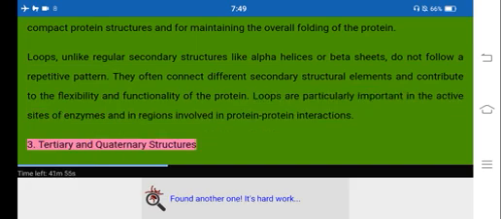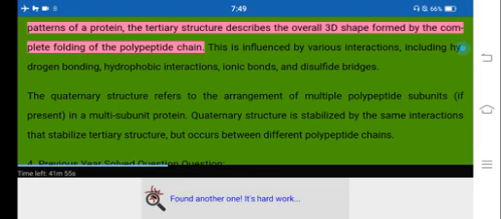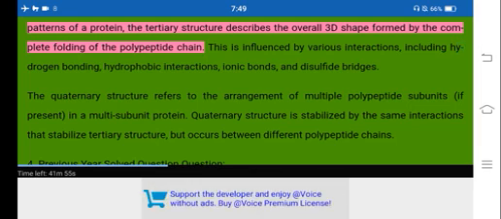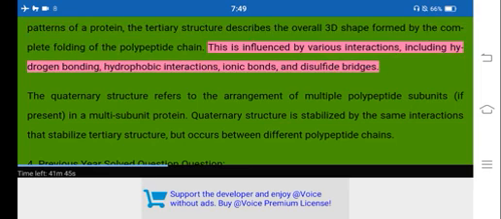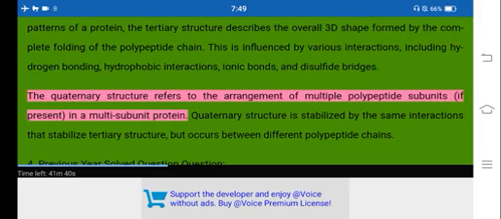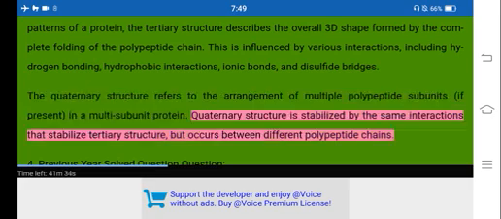3. Tertiary and quaternary structures. While secondary structures like alpha helices and beta sheets form the local backbone folding patterns of a protein, the tertiary structure describes the overall 3D shape formed by the complete folding of the polypeptide chain. This is influenced by various interactions, including hydrogen bonding, hydrophobic interactions, ionic bonds, and disulfide bridges. The quaternary structure refers to the arrangement of multiple polypeptide subunits, if present in a multi-subunit protein. Quaternary structure is stabilized by the same interactions that stabilize tertiary structure, but occurs between different polypeptide chains.